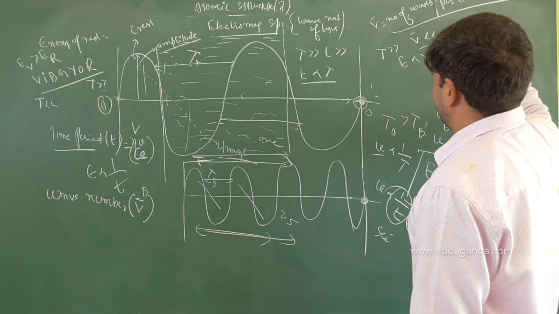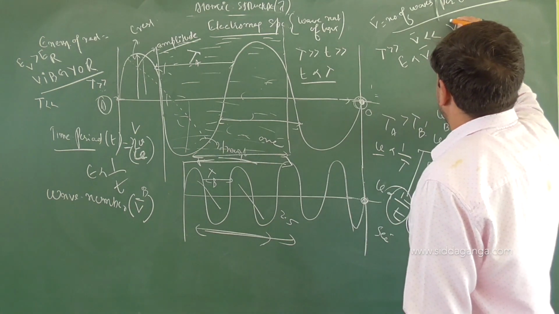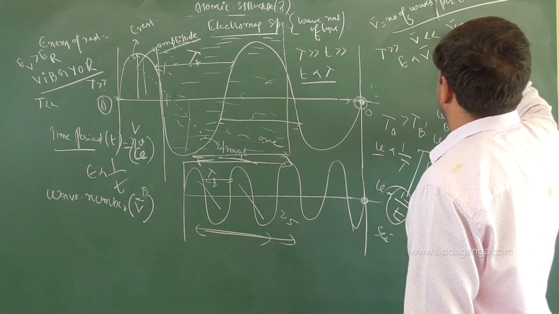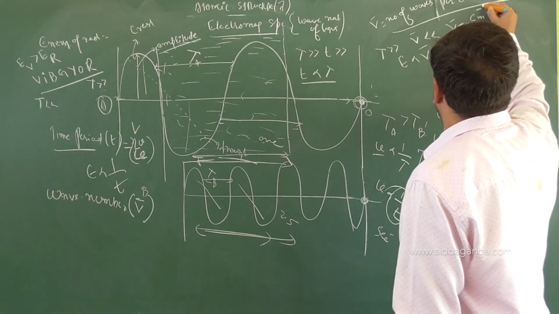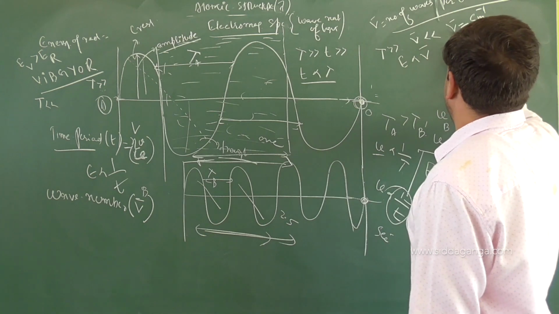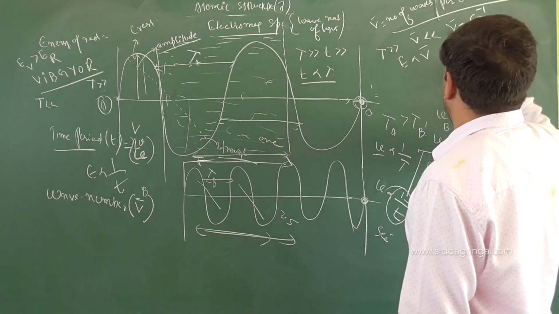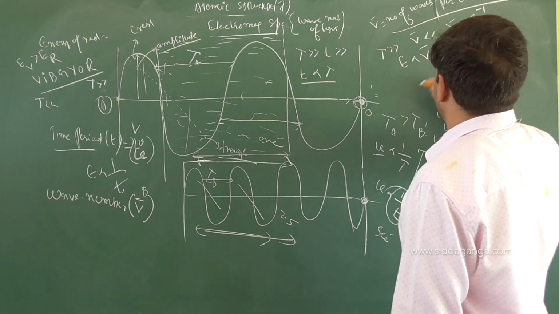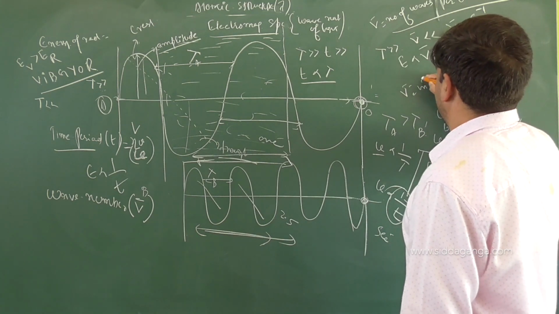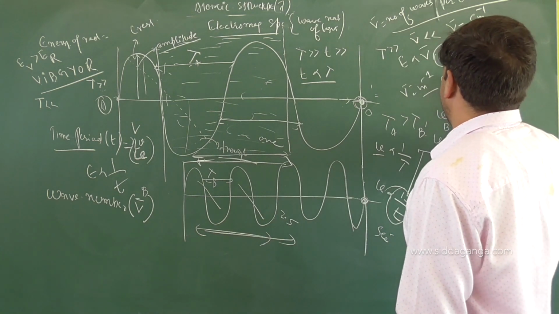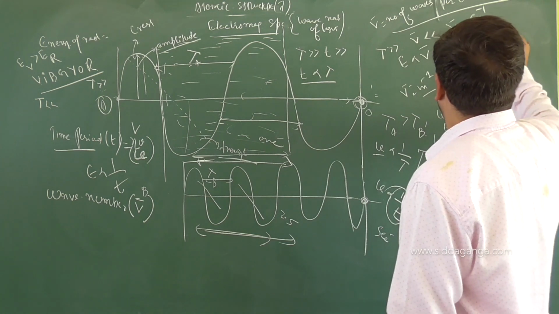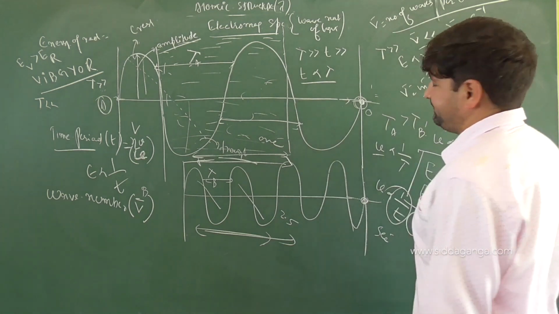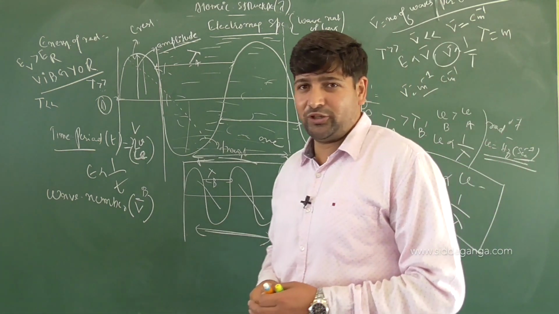So you can find out many equations with respect to this. The SI unit of wave number is centimeter inverse, and you can see that wave number is 1 by lambda. So 1 by meter, so meter inverse it will be. So wave number unit is meter inverse or centimeter inverse, but lambda is in meters. Did you get it clear?